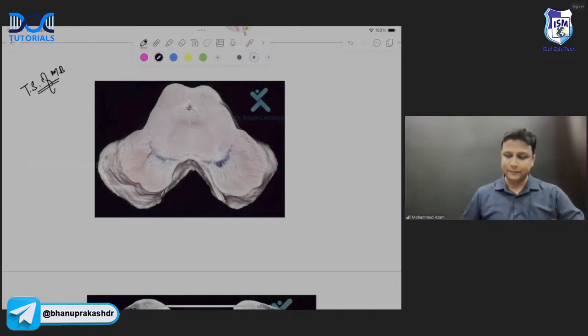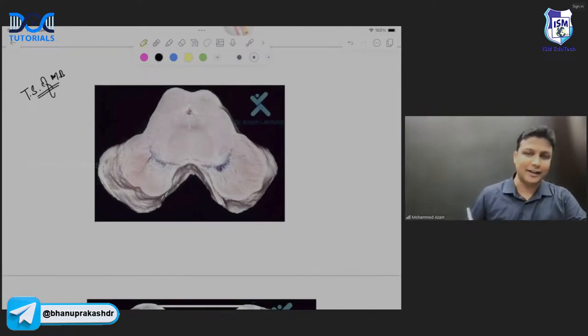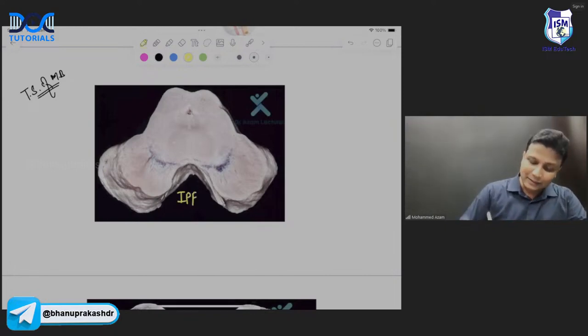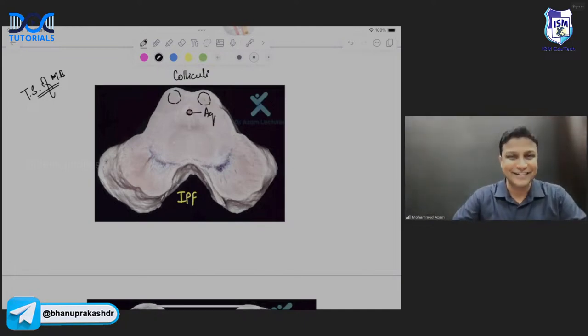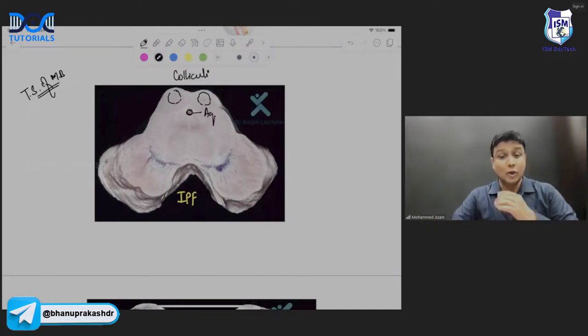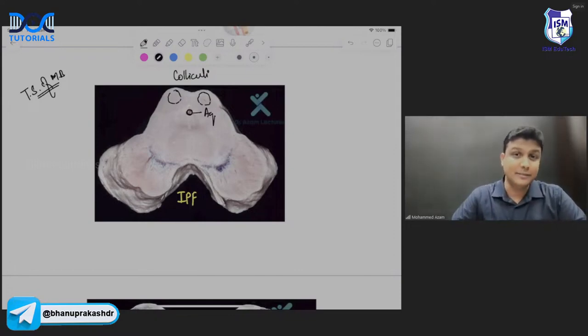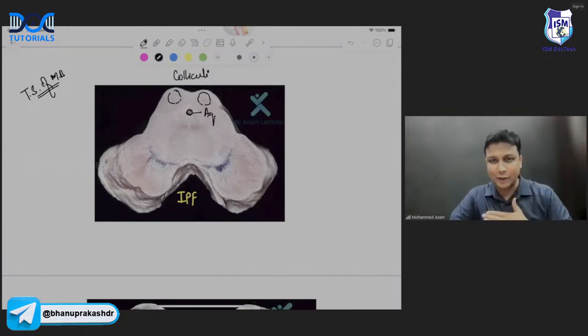But how do we identify it? Just now I told you, in front of the midbrain there is a fossa, the interpeduncular fossa. And behind the midbrain there will be the colliculi. So these structures here will be the colliculi. And this duct in the middle here will be the aqueduct of Sylvius. Now, no, Maruti. It is not a butterfly-like appearance. Butterfly-like appearance will actually be for the medulla oblongata. This is midbrain here. So how to identify? Interpeduncular fossa आगे होता है, colliculi पीछे होते हैं, and बीच में aqueduct होता है.